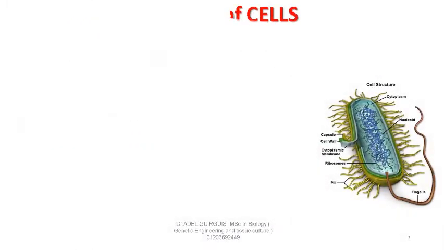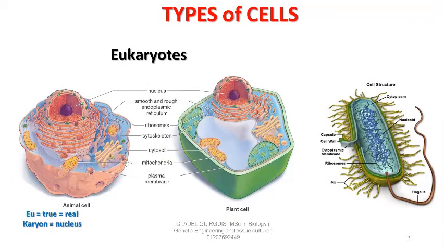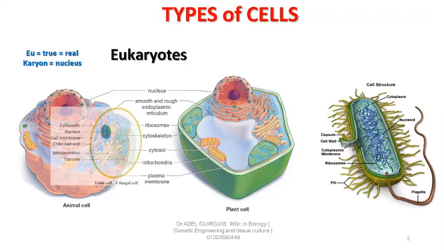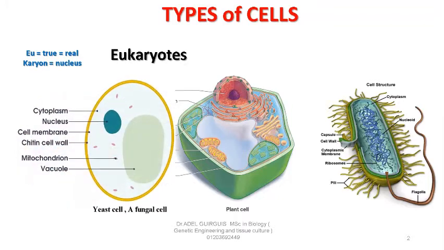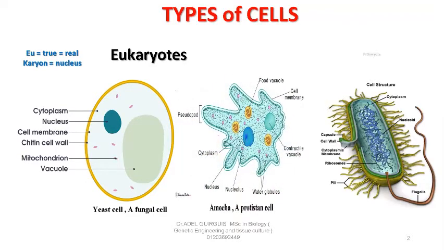Types of cells. There are two main types of cells: eukaryotes and prokaryotes. Eu means true or real. Karyon means nucleus. Look at animal cell and plant cell structure. You find that both have a nucleus containing the genetic material. Also, fungal cells and protoctistan cells have a nucleus.